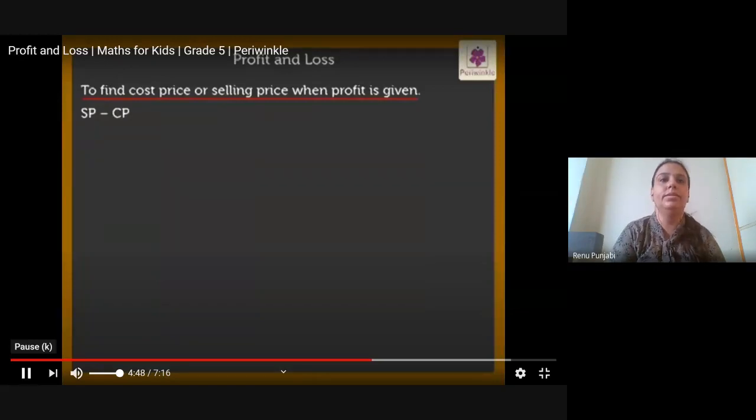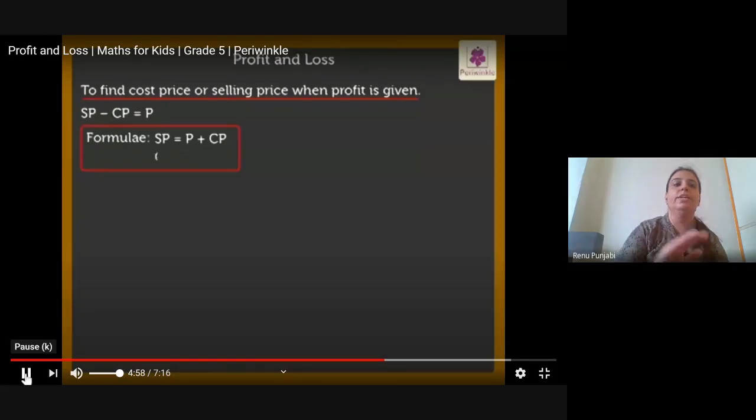Selling price minus cost price is equal to profit. Therefore, selling price is equal to profit plus cost price. So you understood the formula for how to find the selling price. And cost price is equal to selling price minus profit.